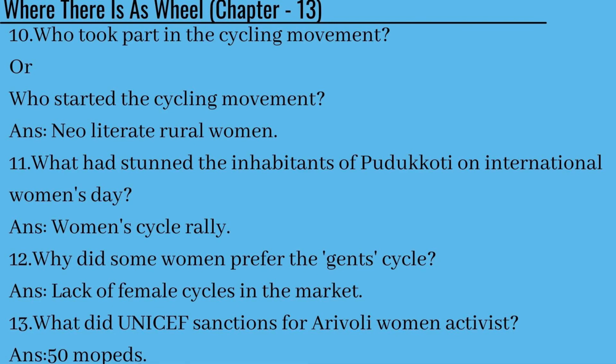The 10th question is, who took part in the cycling movement? Or they can even ask this particular question in a different way. It's like, who started the cycling movement? And the answer is neo-literate rural women. So neo-literate rural women had started the cycling movement, as well as they also took part in the cycling movement.